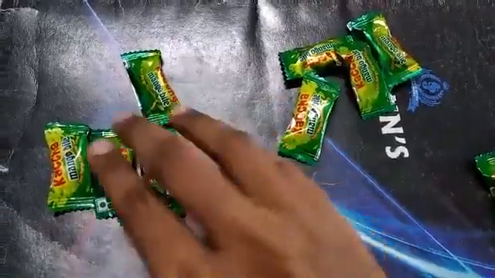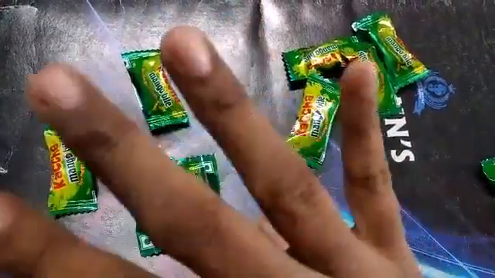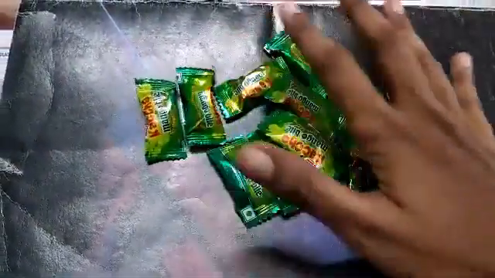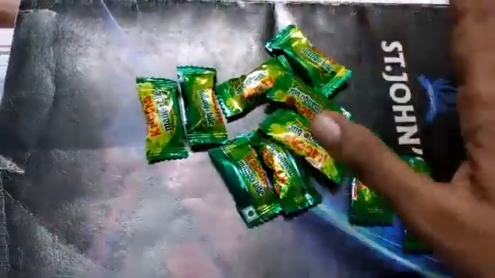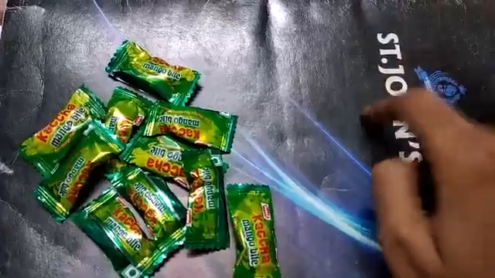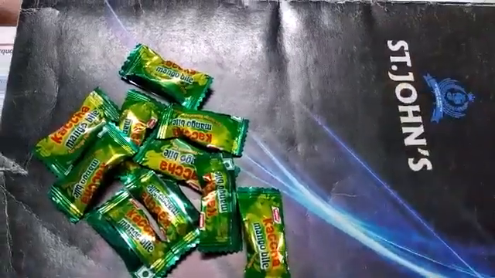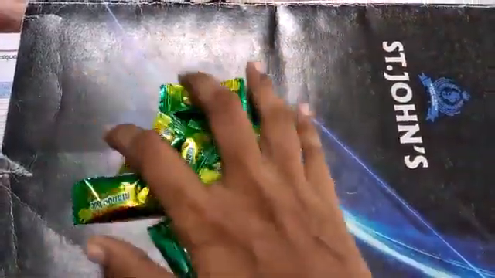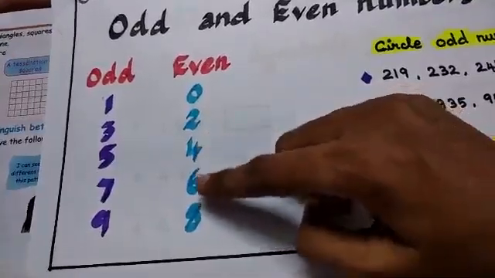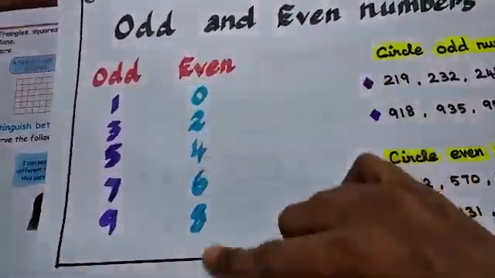So the numbers ending with 2, 4, 6, 8, 10. First I showed you the 10 chocolates grouped into 2 groups, 5, 5. 10 means the number ends with 0, isn't it? So 0 means even numbers. Numbers ending with 0, 2, 4, 6, 8 are called even numbers.